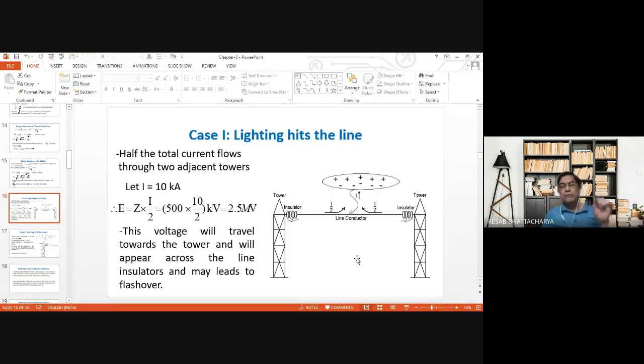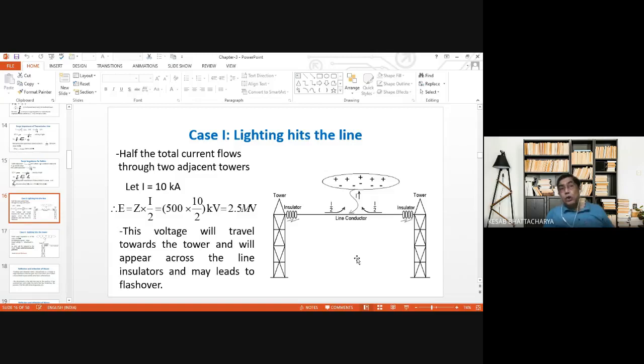So after hitting the line, the current divides equally in two directions, and if I is the current, then I by 2 flows in either direction. Now we assume that I is equal to 10 kiloampere, and if 500 ohm is the surge impedance of the line, then the voltage that will travel along the line will be equal to Z into I by 2, that is 2.5 million volt.